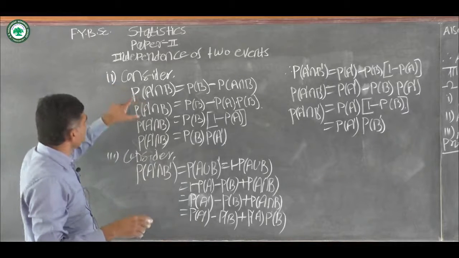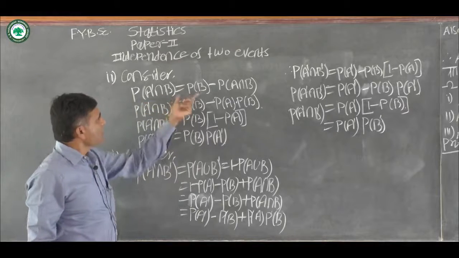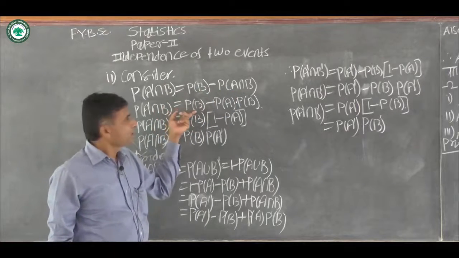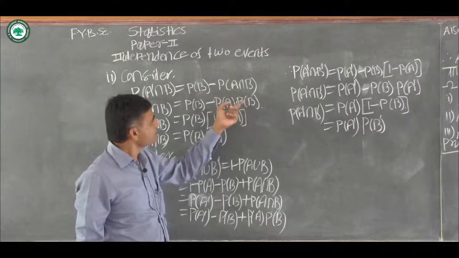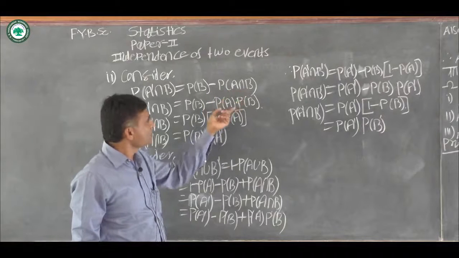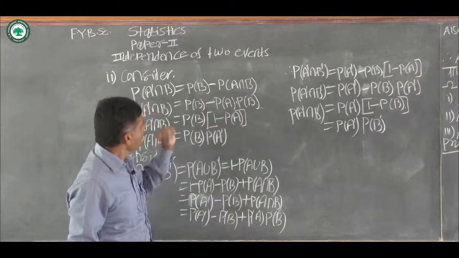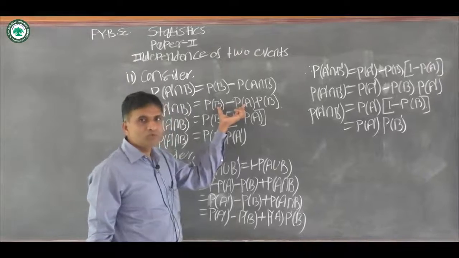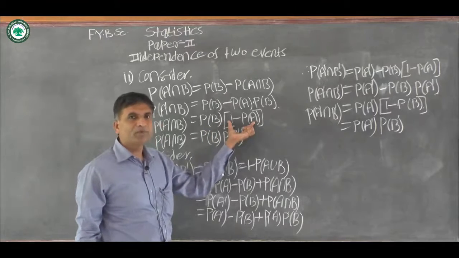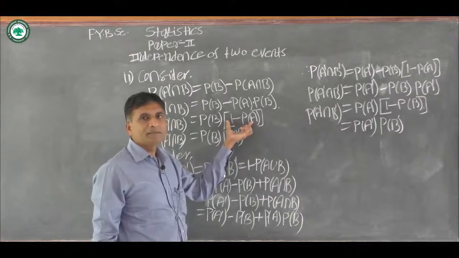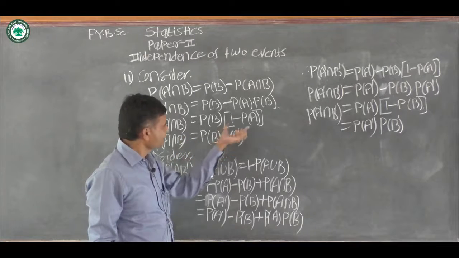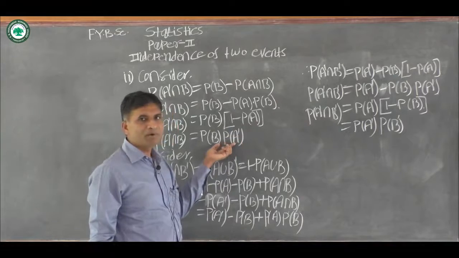In the second case, consider probability of A dash intersection B, which is equal to probability of B minus probability of A intersection B, which is equal to probability of B minus probability of A into probability of B. Since A and B are independent, therefore we can write probability of A intersection B is equal to probability of A into probability of B. Now take probability of B common from these two terms: probability of B into in bracket 1 minus probability of A, and we know that 1 minus probability of A is the probability of the complementary event, that is probability of A dash.